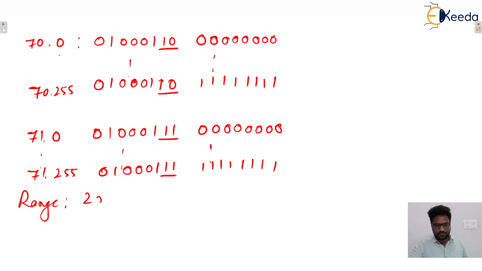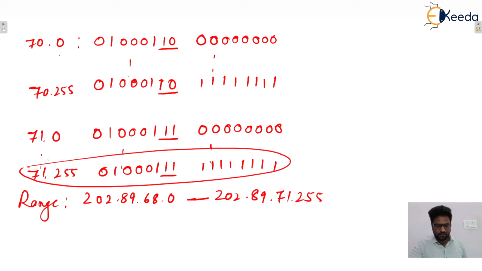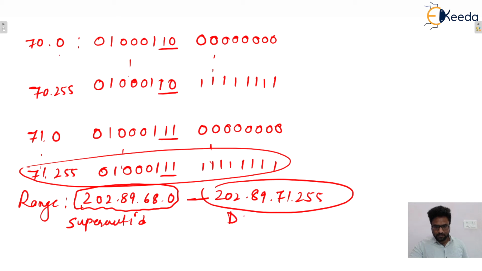Yes, we write the first address 202.89.68.0 to 202.89.71.255. That is the last address, isn't it? Now you tell me, this first address will be what? That will be the supernet ID, and this one will be the DBA. The first address is the supernet ID, and the last address is the direct broadcast address, and in between, all will be the host IP addresses. So be careful.